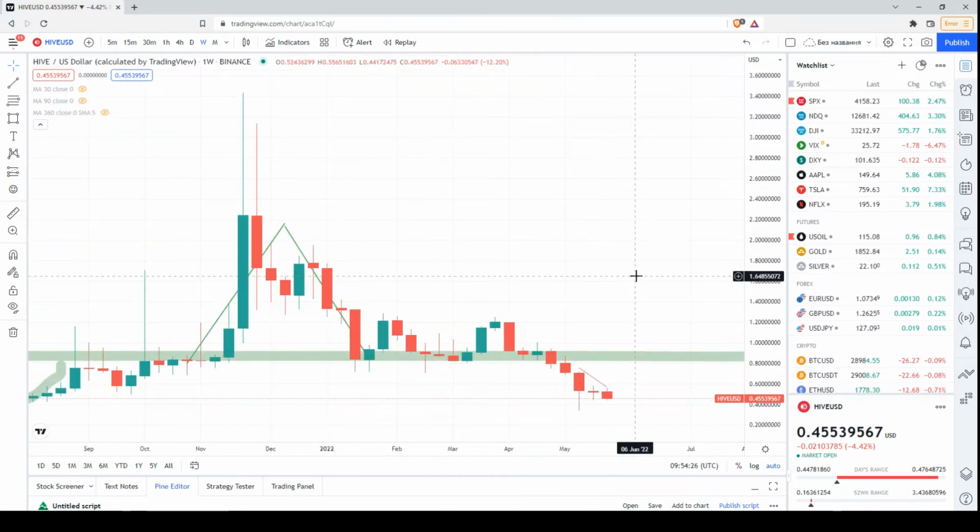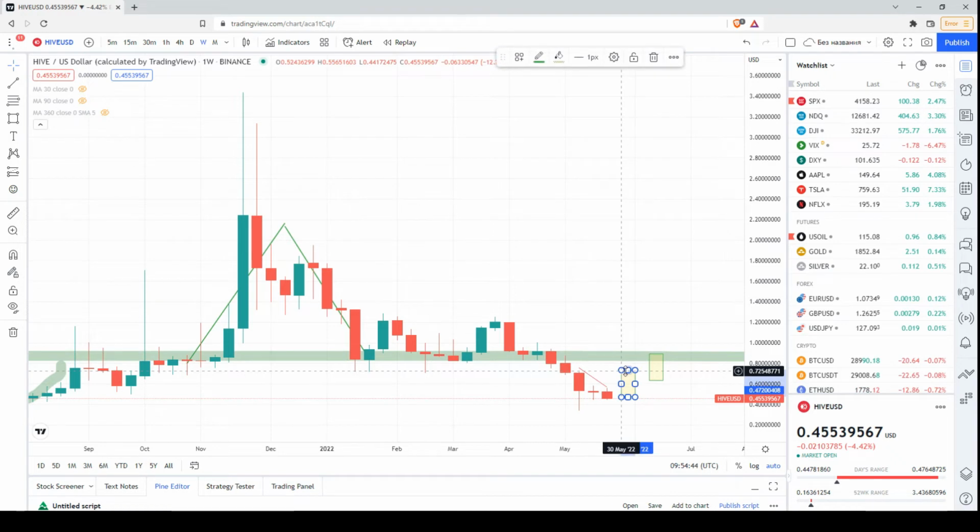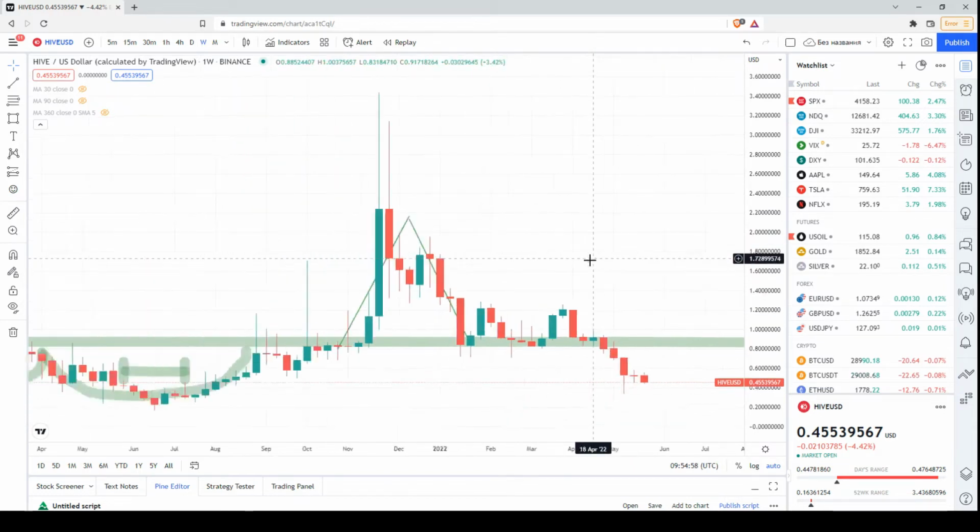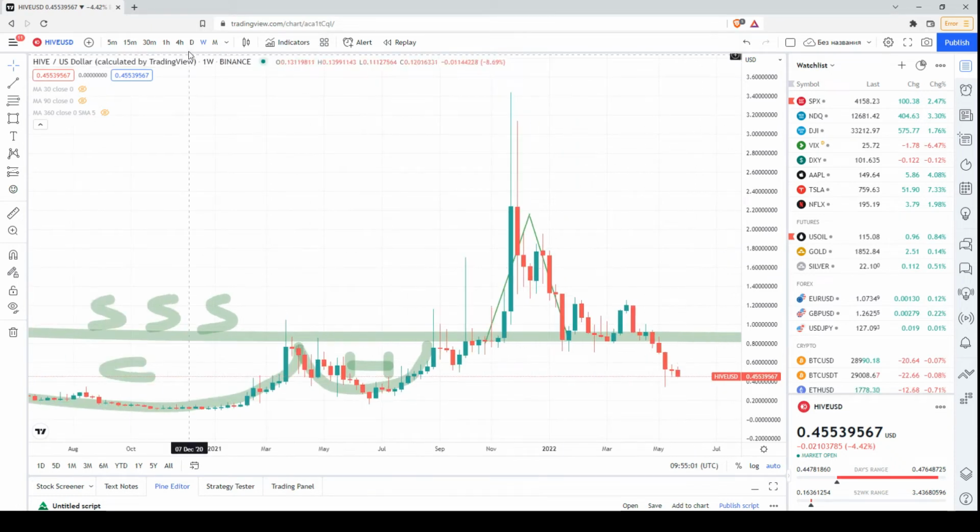But once again, I will say that a bullish signal is in the chart only if we see some sequence of candlesticks, preferably of course bullish candlesticks, with ascending maximums and ascending minimums. At the moment, we don't have such a candlestick formation. That's why it's obvious that at the moment the bears are controlling the market in the weekly chart as well. Later I will get back to the weekly chart to remind you about the cup and handle technical formation. Now let's move on to the daily chart.